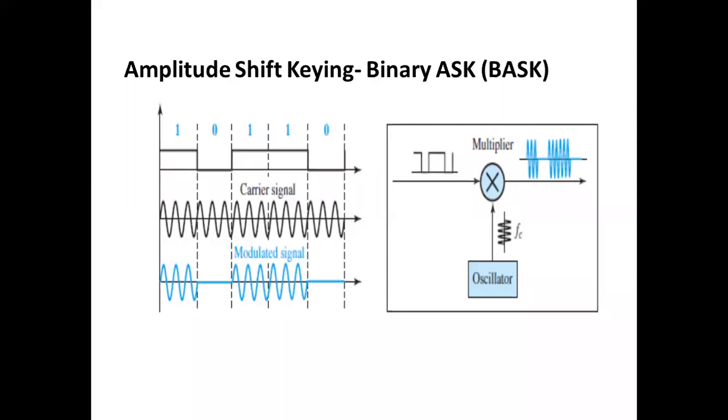So depends on this input digital signal, the carrier signal also will be generated. I said the carrier signal is an analog signal, which is a high frequency signal. See, these waveforms are very near to one another. There are so many waveforms. So if it is increasing, what does that mean? The frequency is high.